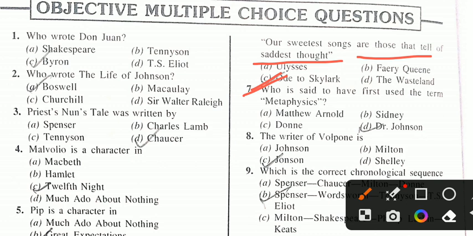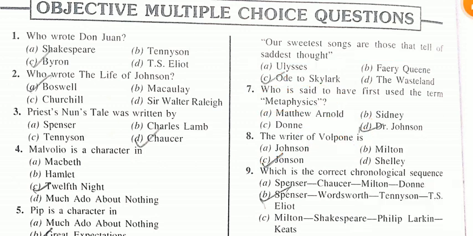Who is said to have first used the term metaphysics? The term metaphysics was used by Dr. Johnson. The writer of Volpone is Johnson. Volpone was written by Johnson.